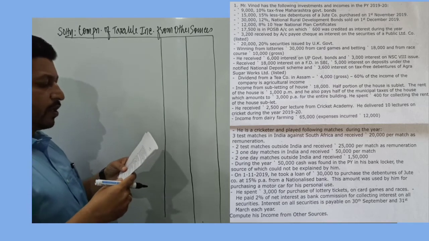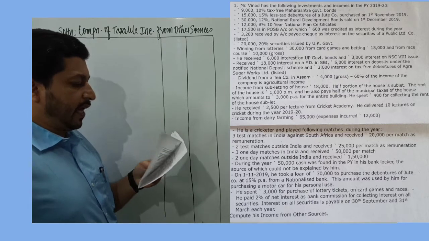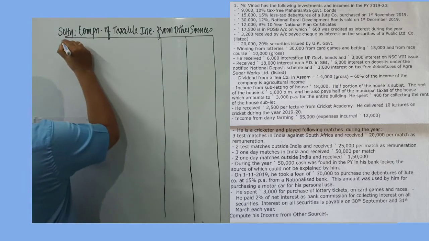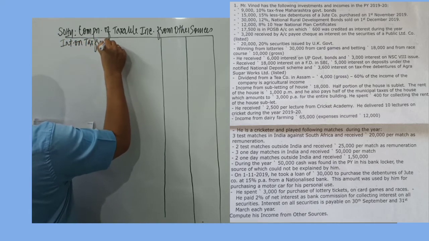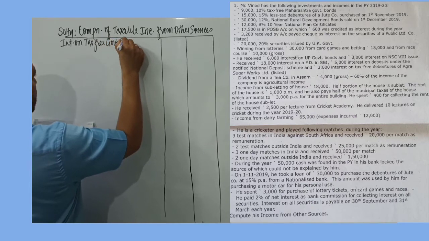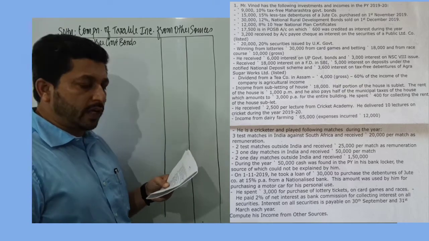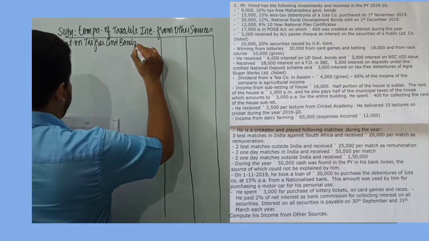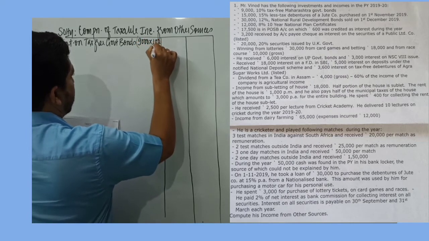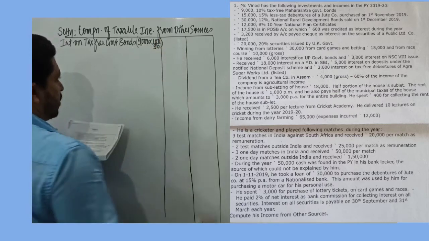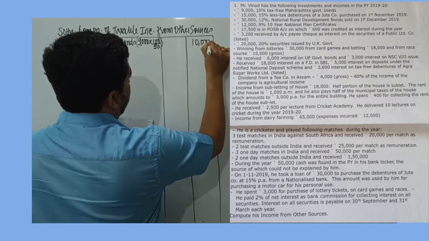Mr. Vinod has the following investments and incomes in the previous year, and it's given 9,000 10% tax-free Maharashtra government bonds. So I record over here interest on tax-free government bonds. Since the interest amount is given, we need to gross up that amount. So 9,000, and the interest rate is 10%, so we take 100 by 90. So 9,000 into 100 by 90. So the gross amount of interest would be 10,000.